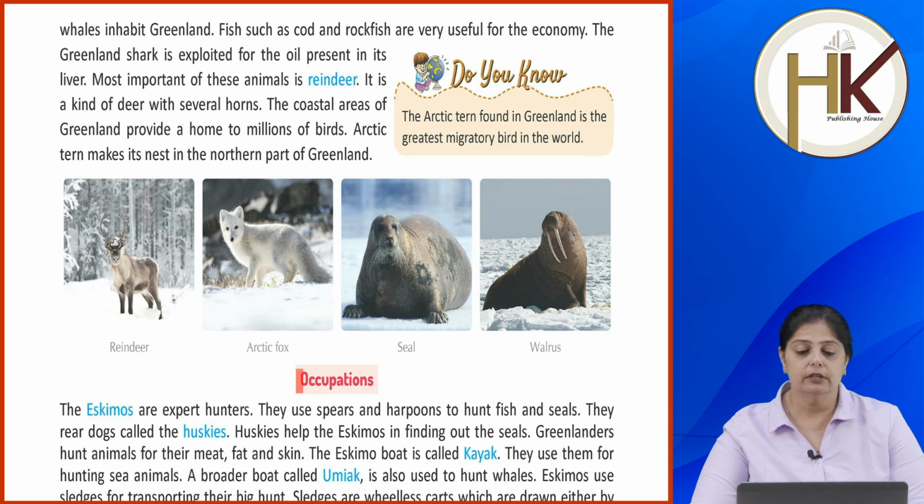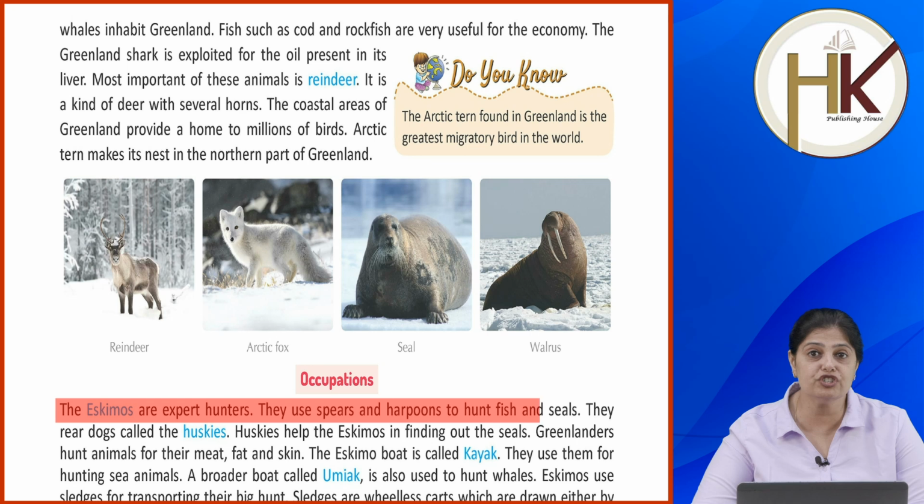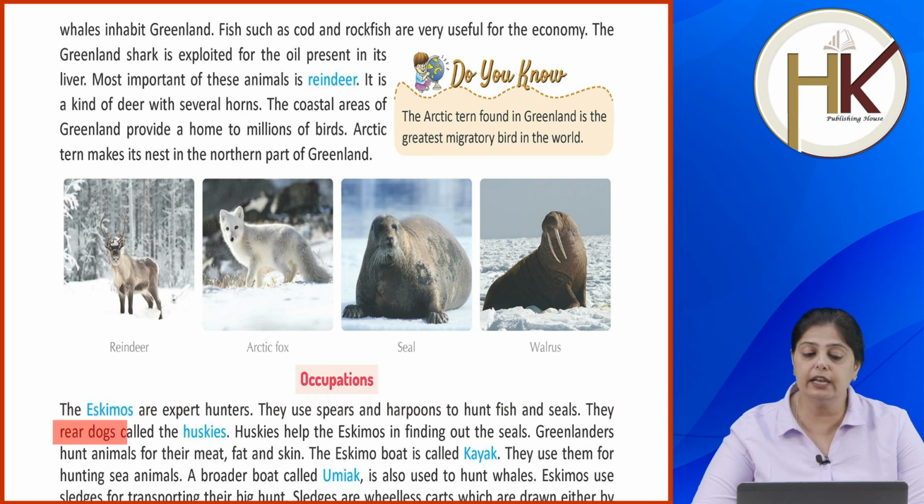Now, occupations. The Eskimos are expert hunters. They use spears and harpoons to hunt fish and seals. They rear dogs called huskies. Huskies help the Eskimos in finding out the seals. Greenlanders hunt animals for their meat, fat and skin.